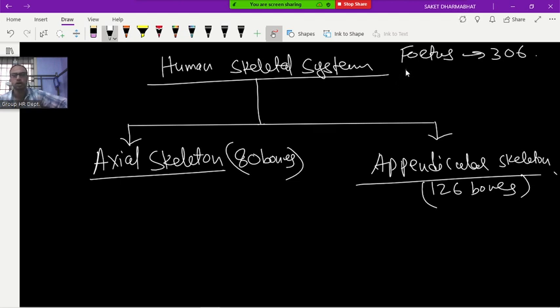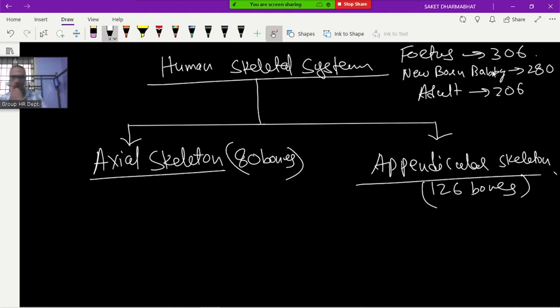In a newborn baby, how many bones are there? 270. It's not 280, it's 270. And in a 25-year-old adult, how many bones will be there? 206. 270 bones are there in the newborn baby.